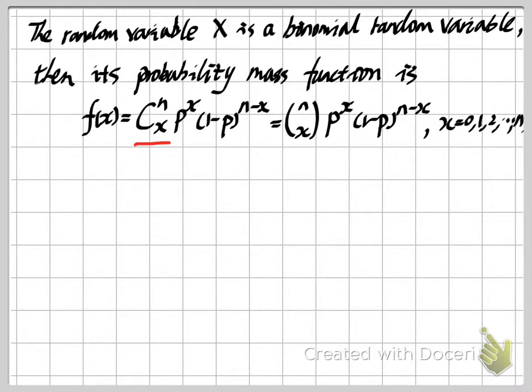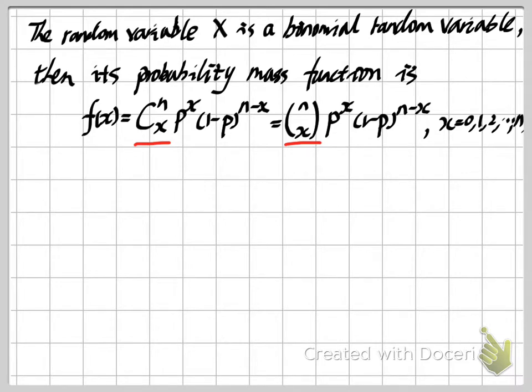Depending on the textbook you use, we have two methods to denote the combination. We can use C super n sub x, or we can use a big parenthesis with n on top and x on the bottom.